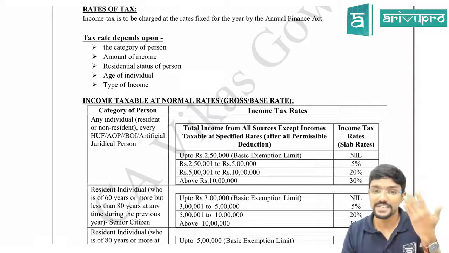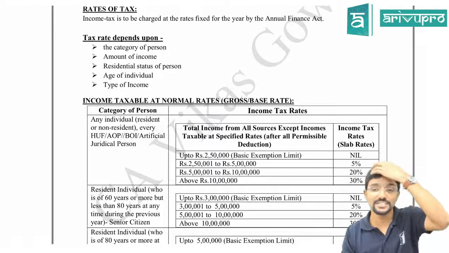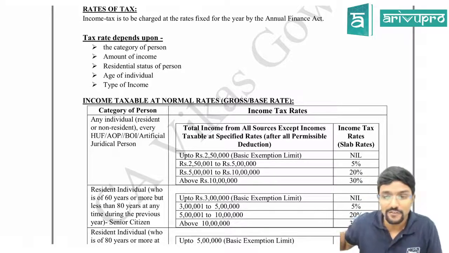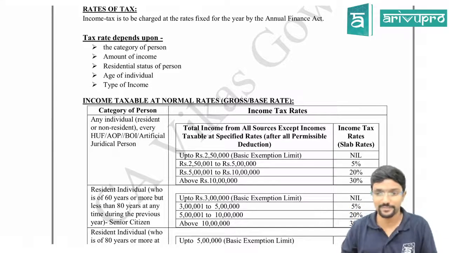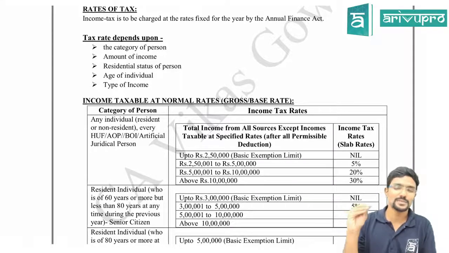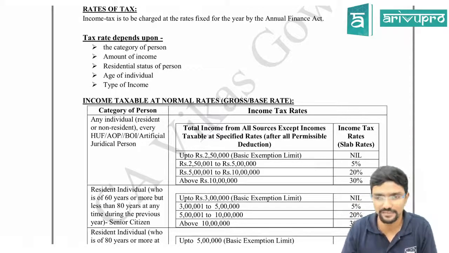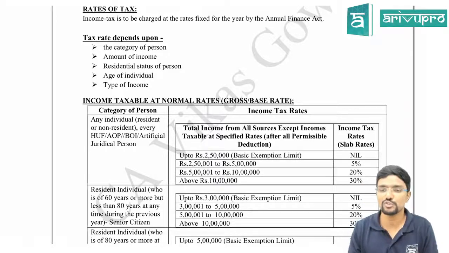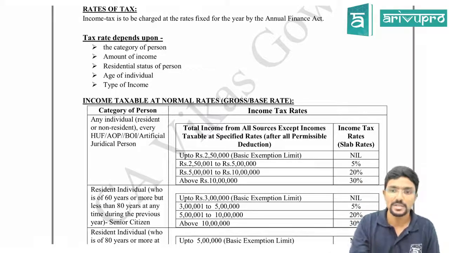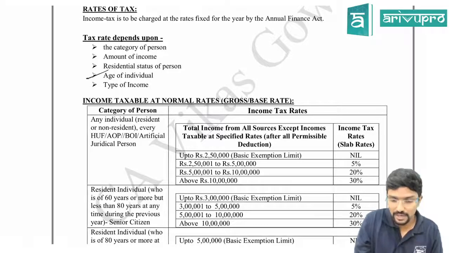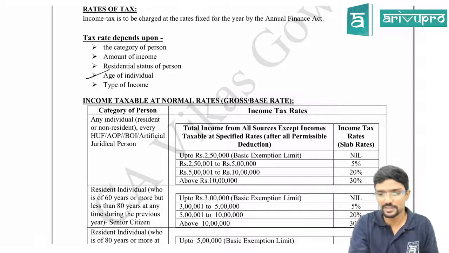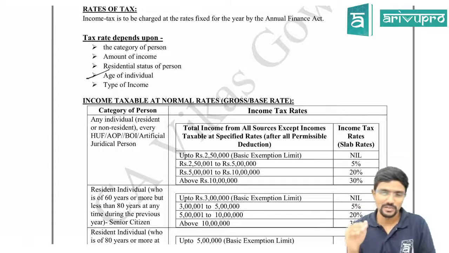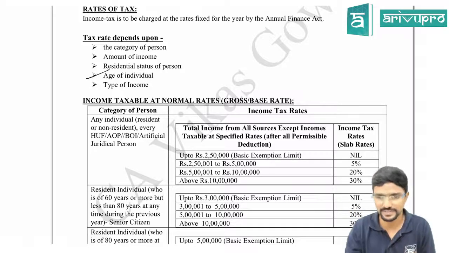Clear? Next, residential status of a person, because it affects my income, plus here and there for residents some tax benefit has been given. For residents only, some special benefits have been given. Next, age of the individual. Age is also important, only for individuals. Sir, why? They say don't ask the age of a girl or boy, but still they will ask for income tax purpose, because if you are a senior citizen or super senior citizen, they are giving some small benefits.